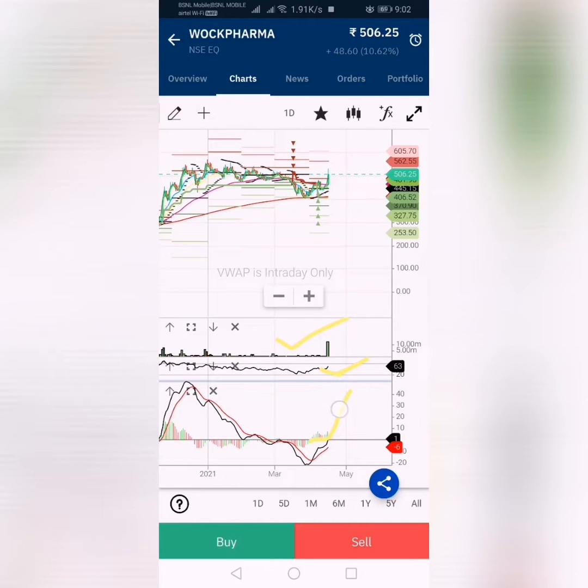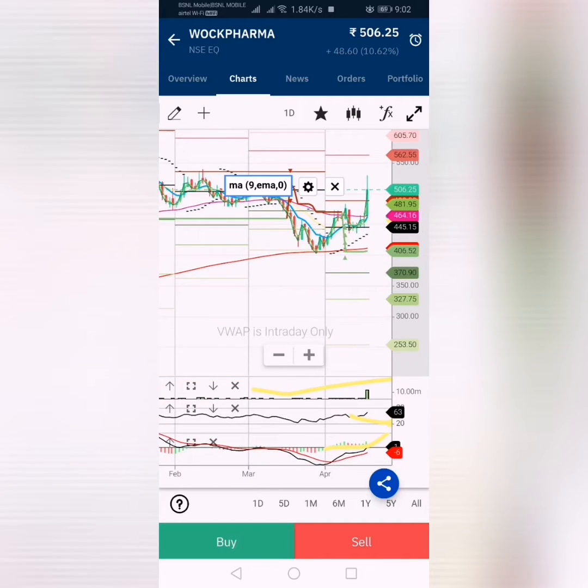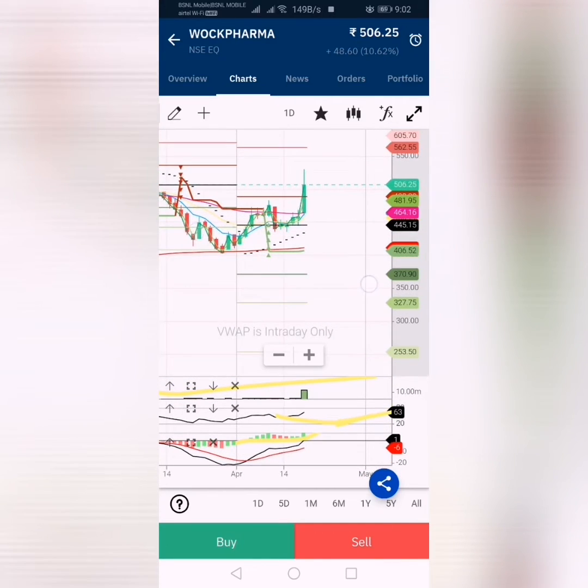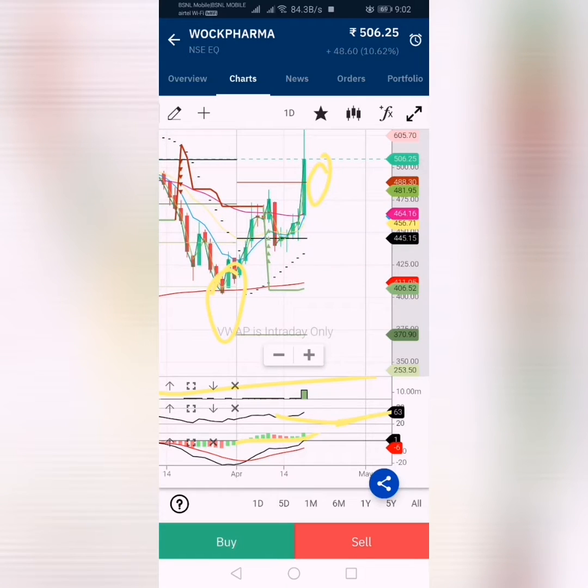Okay, let's zoom out these charts. Here you can see the support has been taken at the 200-day exponential moving average, and this resistance here was broken and made a support. Now the support for the stock is 488.30.